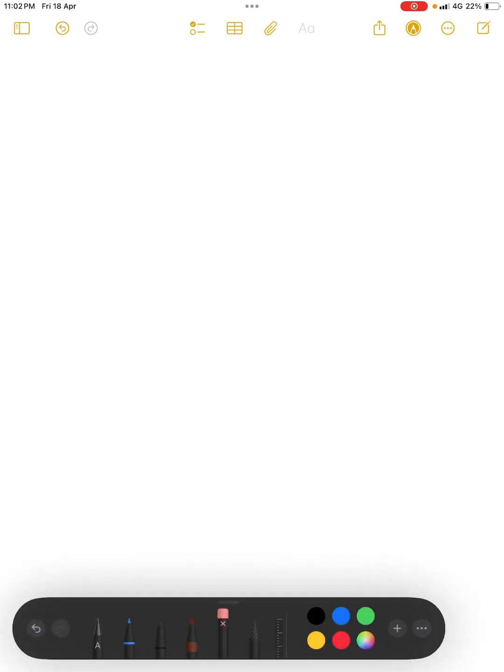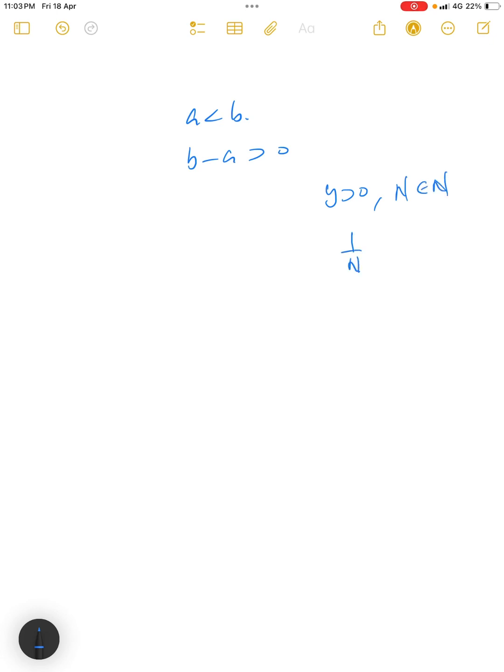We know that a less than b, which means that b minus a is a positive number. In the last video, I proved the corollary of the Archimedean theorem, which states that if we take any positive number y greater than 0, then we can find a natural number n such that 1 by n is less than y.